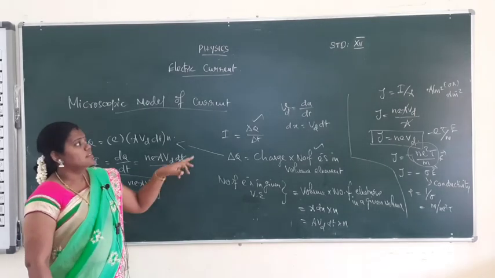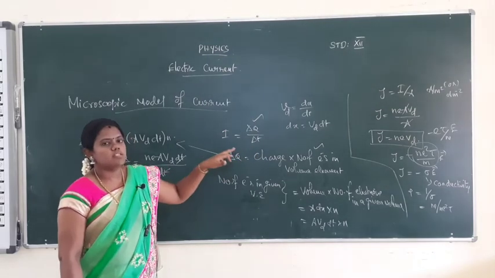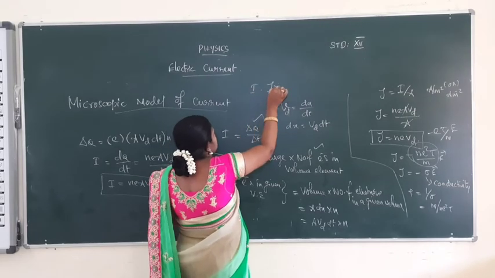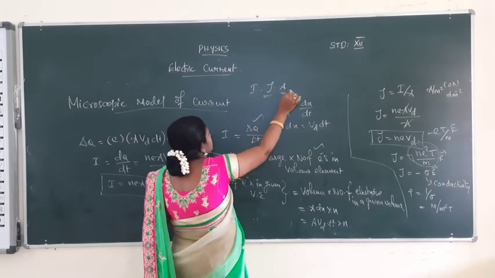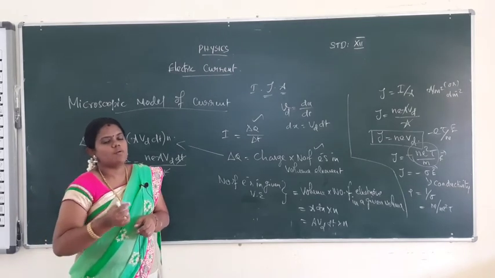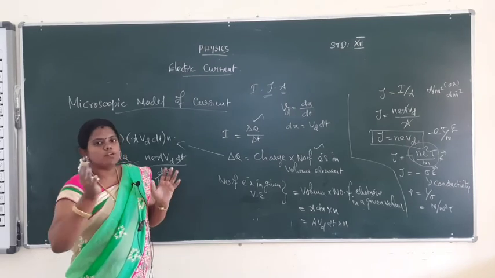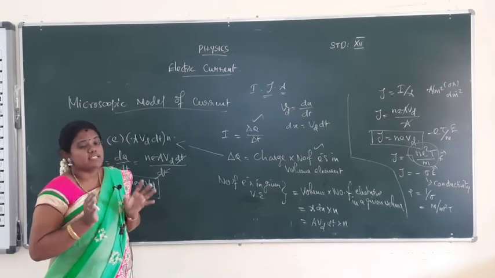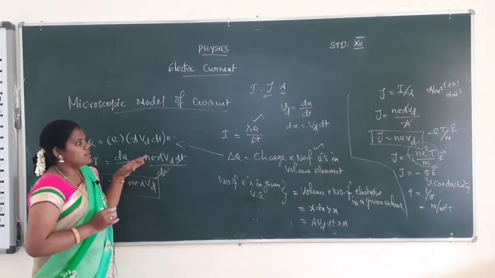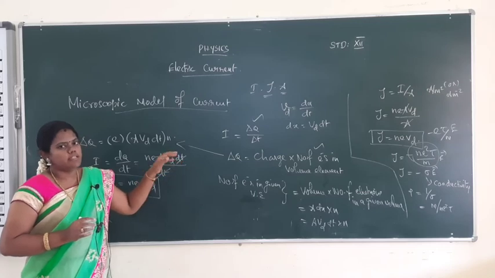Then again, current is a scalar quantity, but current density is a vector quantity, because I is equal to J into A, current density into area. But area will be denoted with a unit vector along the xy axis. We denote only where it is going, but we will not denote the direction of the current. So current is always taken as the scalar product of current density and area. Okay, so you have to read all of that thoroughly first, and then learn that part also.